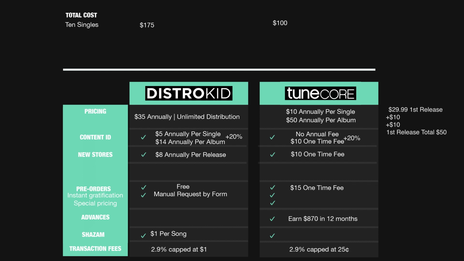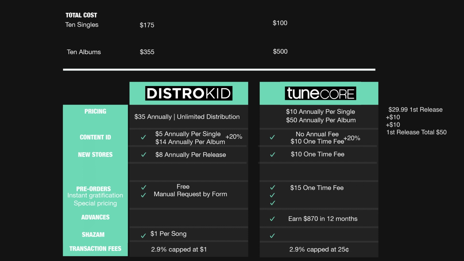Now, when it comes to albums, you would end up paying about $355 for 10 albums with Distrokid versus $500 for 10 albums with Tunecore. So you would end up saving about $145 if you went with Distrokid over Tunecore.